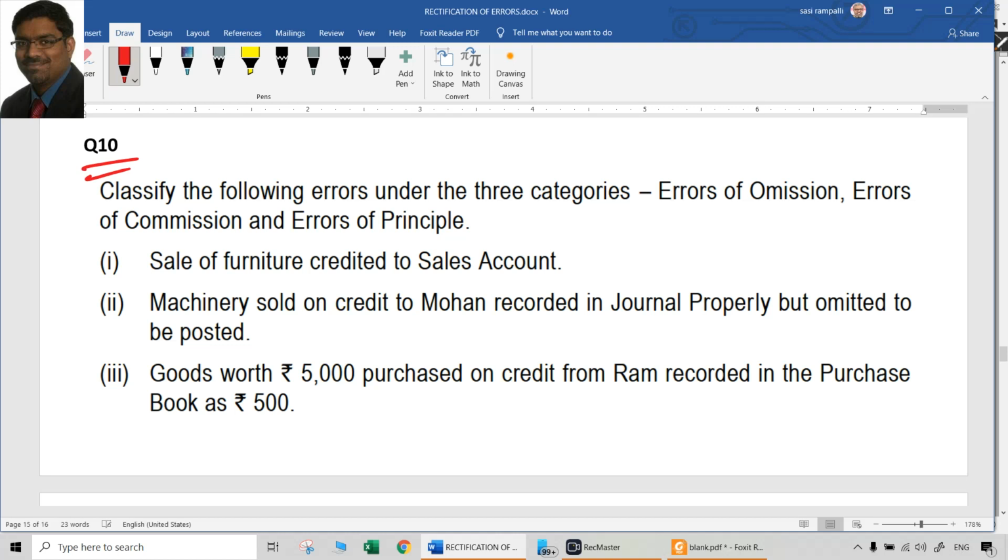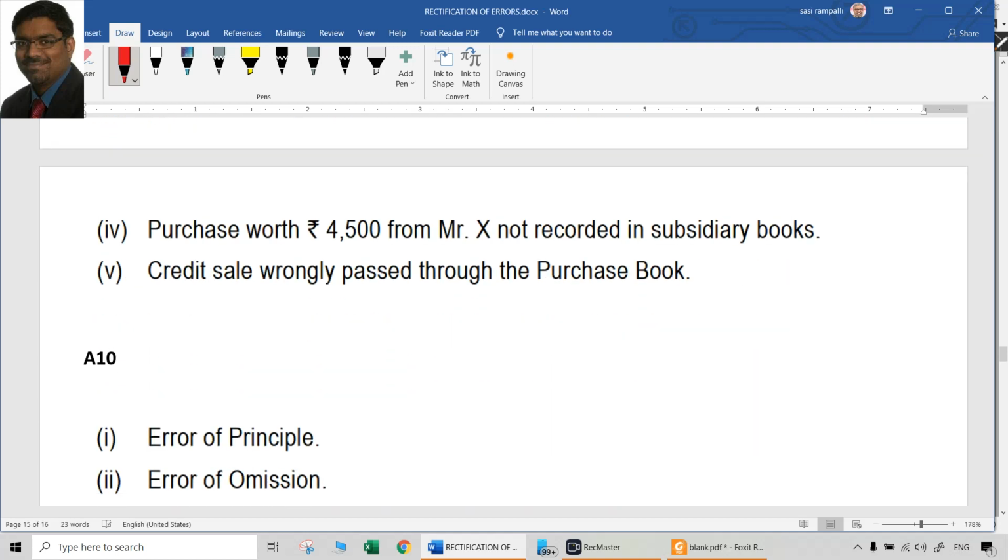Now moving to the last question. It's not asking any computation or rectification. Only what is asked is to classify the following errors under three categories: errors of omission, errors of commission, or errors of principle. First thing first. Sale of furniture credited to sales account. It should have been credited to furniture account, but it is credited to sales account. That is an error of principle. That is the first one.